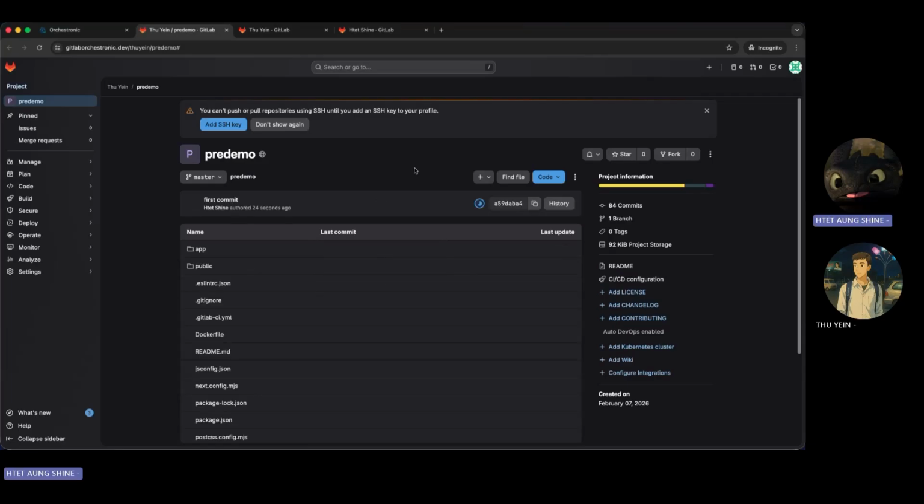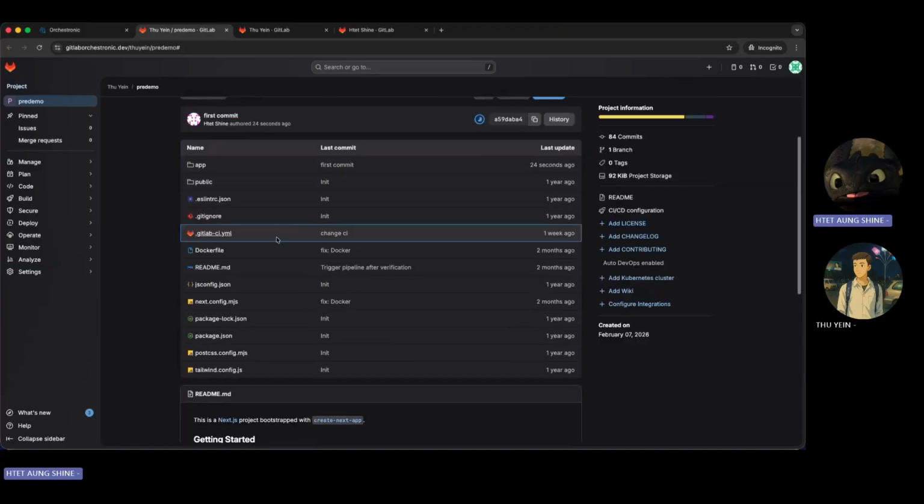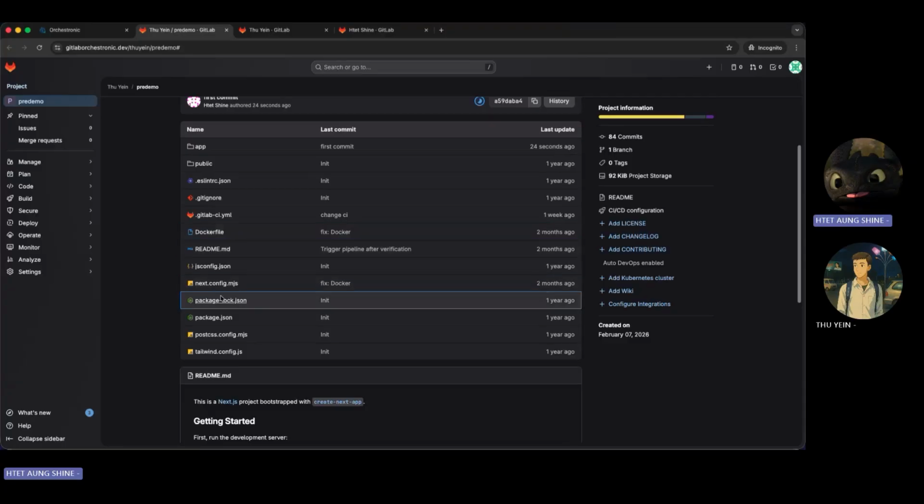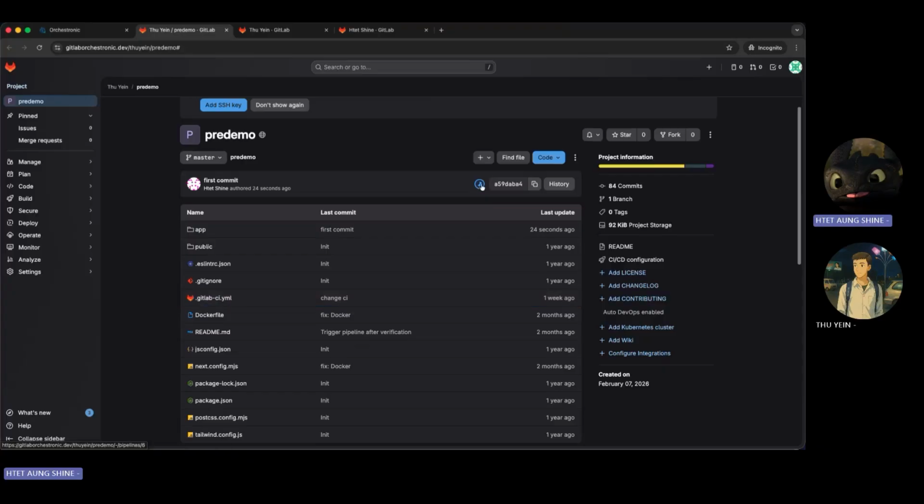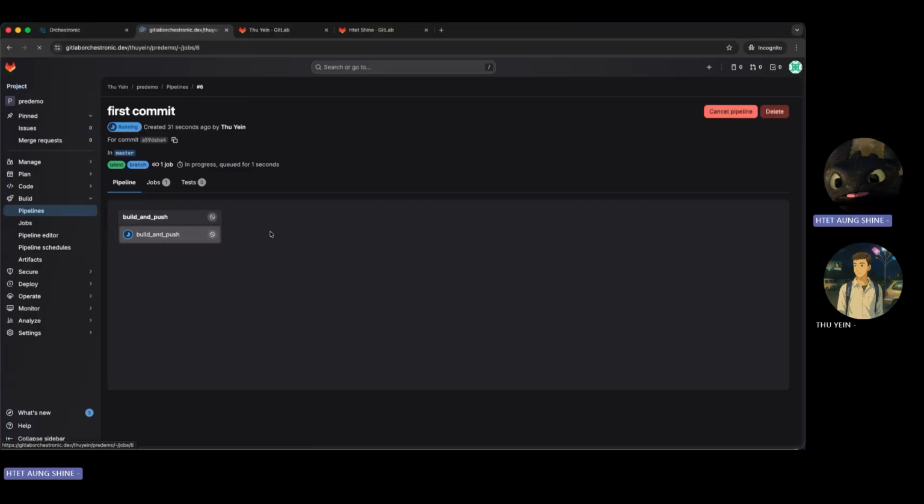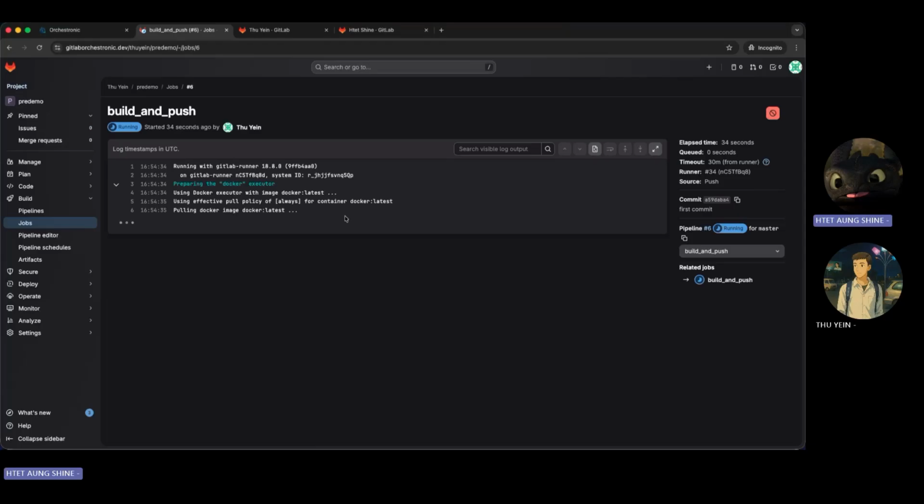We refresh it a bit, and here you can see that I already created a Next.js application with the Dockerfile and the GitLab CI file. So we already set up the GitLab runner here. The runner will track this file and then run the script here. Right now, you can see that the runner is successfully running the script. So let's wait until we finish the image build and push to the container registry successfully.